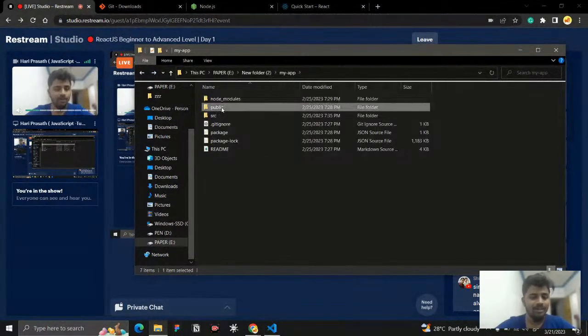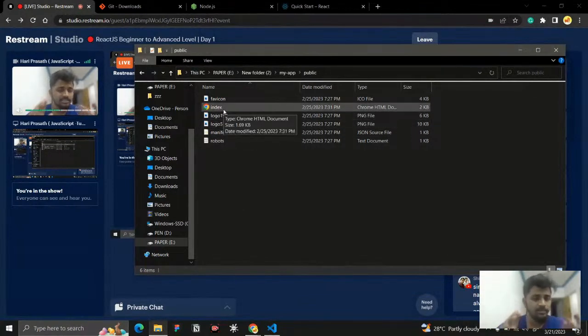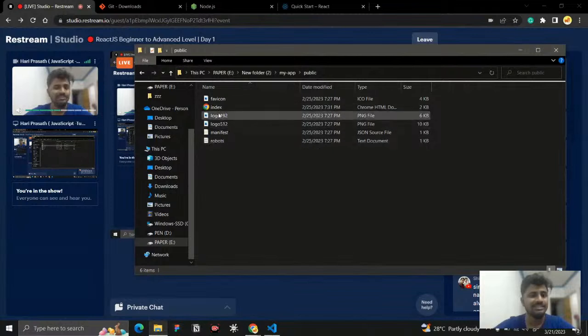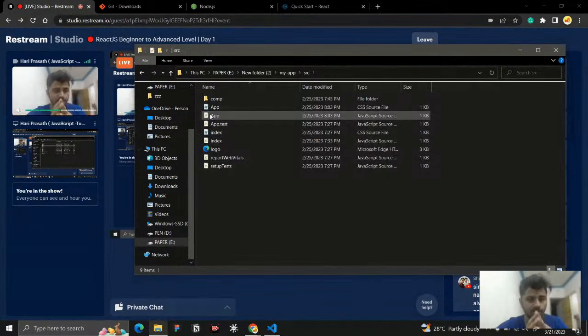The second one is the public folder, and here we will get some default files. We will never touch these files either, but we will understand why we have this public folder. This is the folder for static files, the files that you want to show to people when they access your app once it is posted. Okay, so these are static files. Once that is done, this is the place where we will work, and everything will be here.